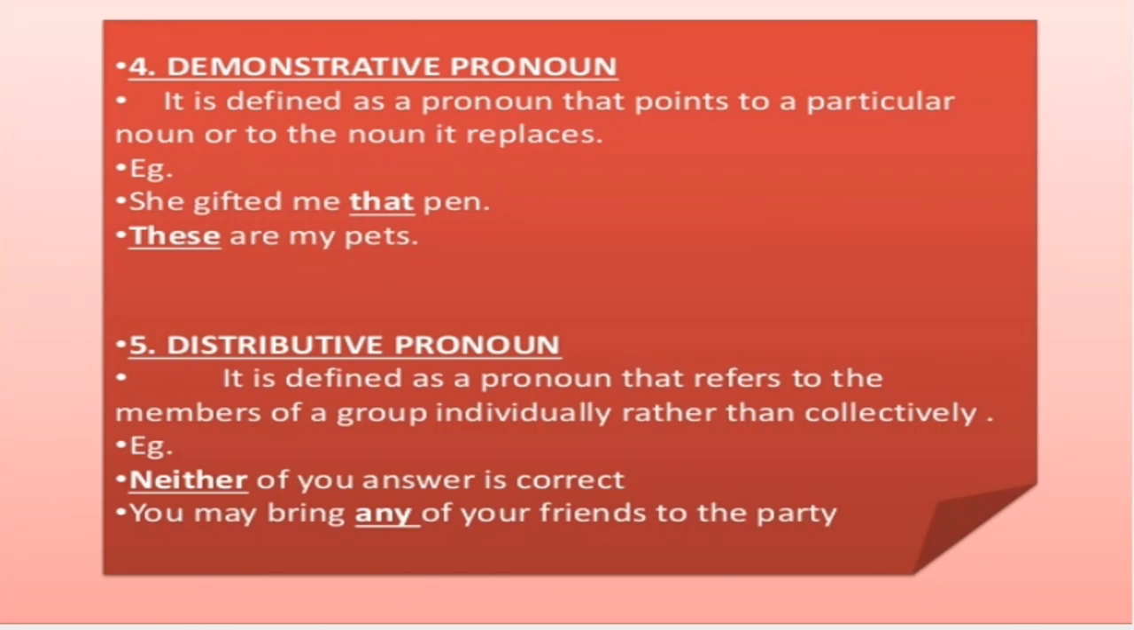Let us now see distributive pronoun. It is defined as a pronoun that refers to the members of a group individually rather than collectively. Individually means either, each, neither, rather than taken as a collective one. Neither of your answers is correct. You may bring any of your friends to the party. So in both these examples, we see that we are taking the group individually but not counting them collectively.